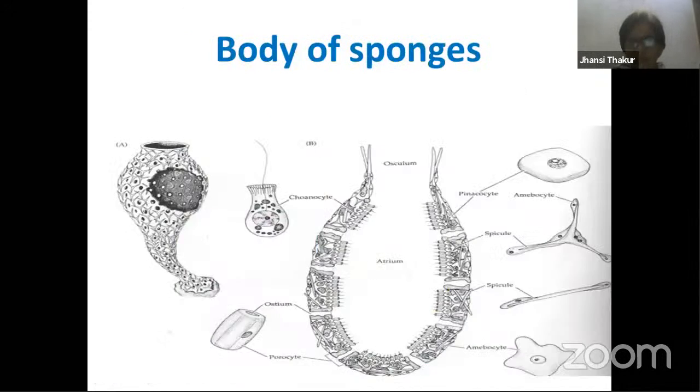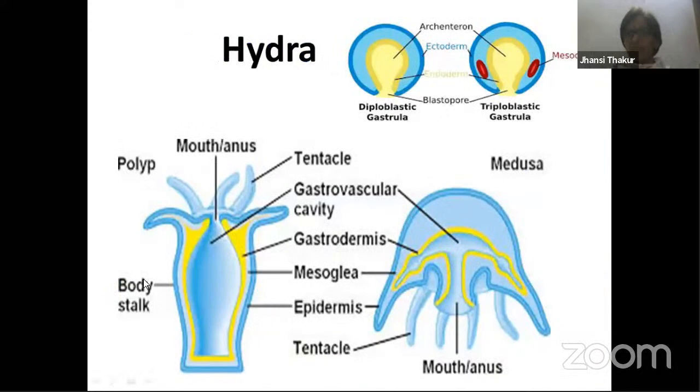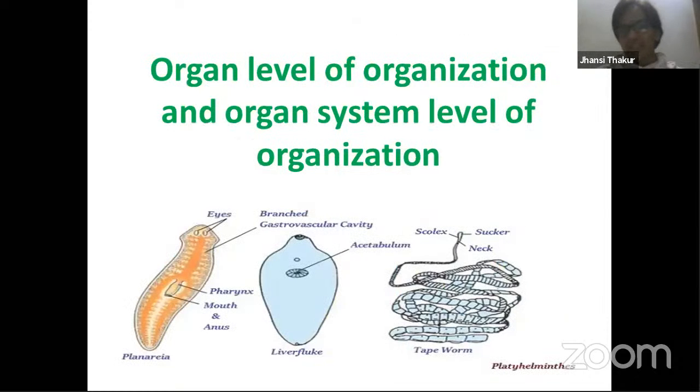See, if you talk about sponges also, here also you find two layers. One layer is outside and the other layer is inside. In between there is another layer which is mesenchymal. You find spicules and other things. But this is not a tissue over here. That is the reason we cannot consider this condition as diploblastic, because they are not found forming tissues. All the cells function independently. Function is different, but they are independent of each other. But here you find a diffused network of sensory nerves trying to coordinate them. So we understood, I hope, diploblastic condition.